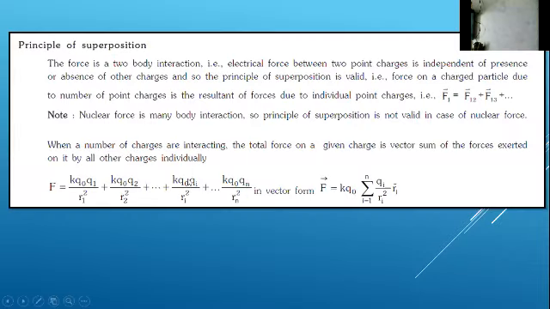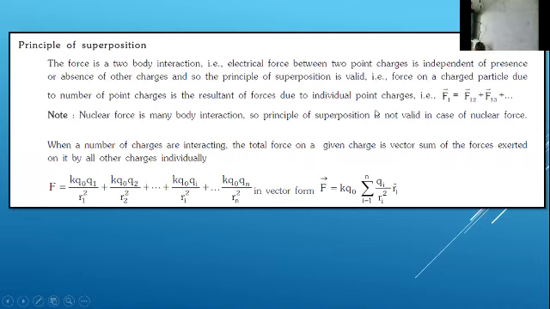Principle of superposition, guys. So the force is a two-body interaction. We already know that a force will be present between two bodies. Electrical force between 2 point charges is independent of the presence or absence of other charges. So the principle of superposition is valid.